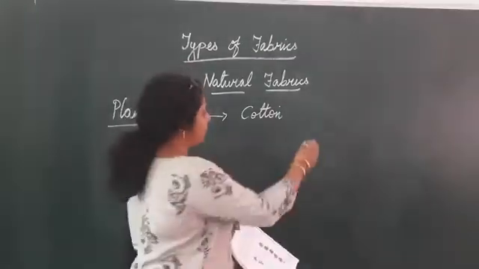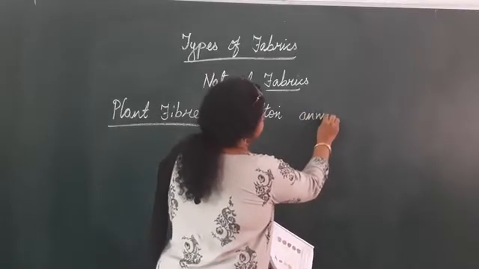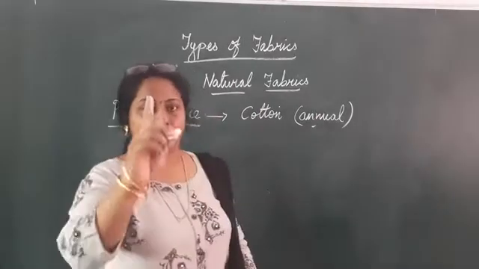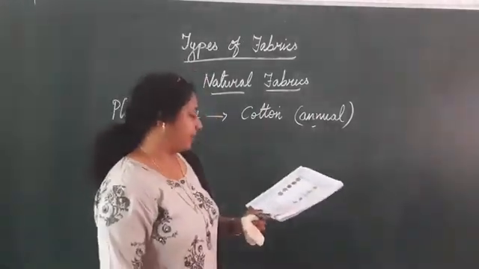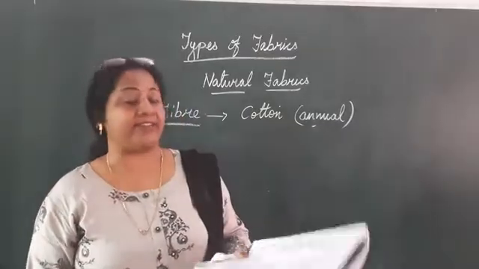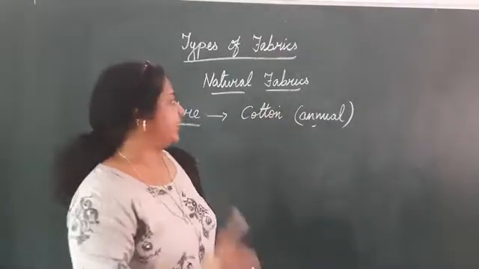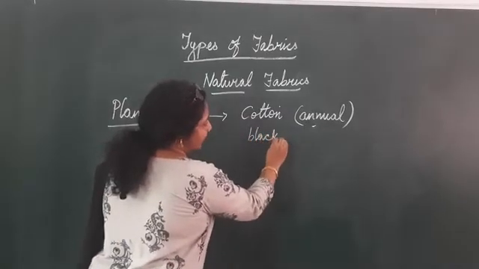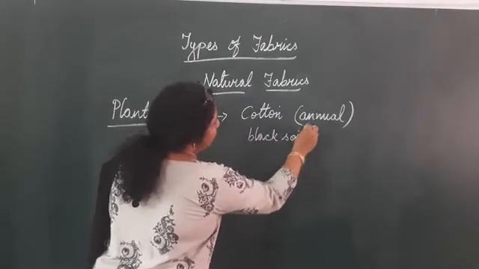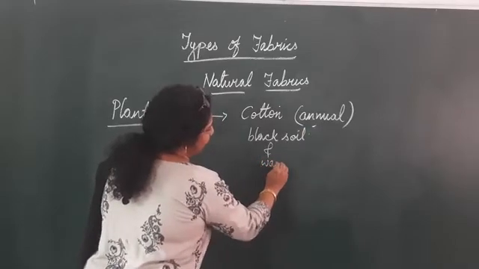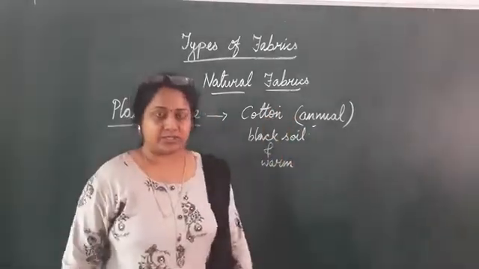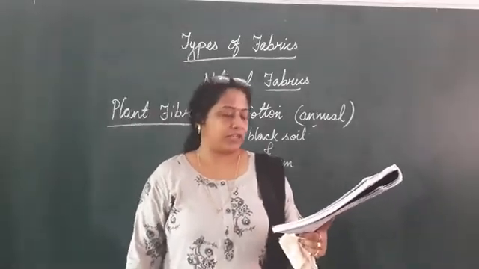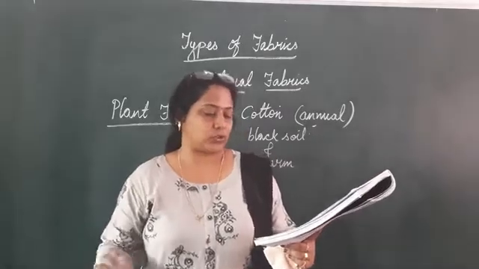What is an annual shrub? Annual means it lasts just one year. It grows in places having black soil and warm conditions. Cotton needs black soil and it also needs warm conditions. You get it in Punjab, Rajasthan, Gujarat, Madhya Pradesh and so on.